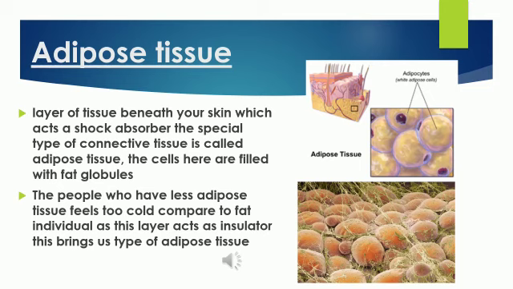Do you know the meaning of insulator? What do you mean by insulator? It doesn't allow heat or electricity to pass through. You might have studied this in physics, isn't it? And this adipose tissue acts like an insulator. So this brings us to the type of adipose tissue. Here you can see in the picture beneath the skin there is a layer of adipose tissue, and the microscopic view of this adipose tissue looks like this. Here a clear picture is seen of adipose tissue.